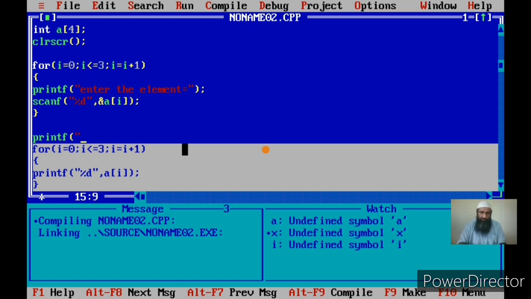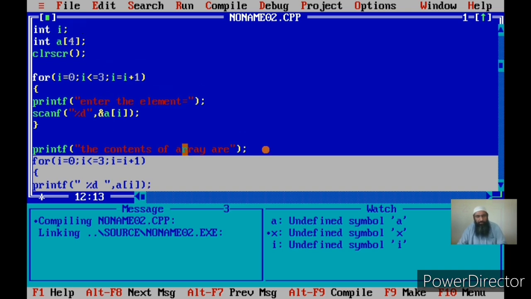Printf, the contents of the array are. So here I display the contents of the array, and here I scan my array. Now I can run this program.